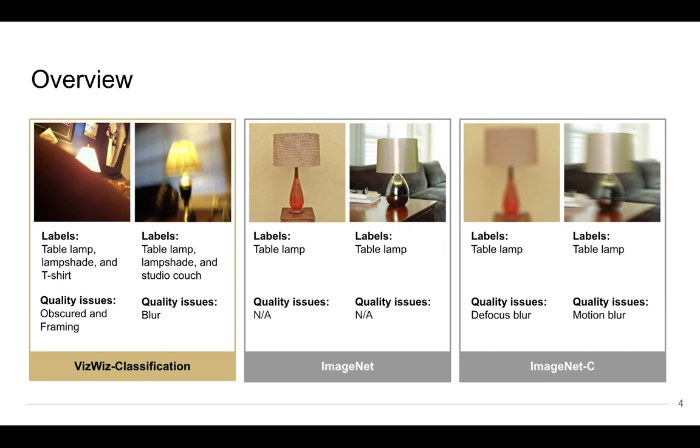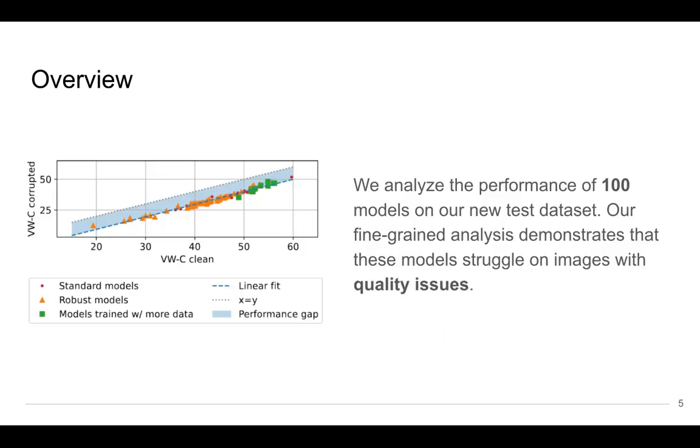Here we showcase labeled images from our dataset, ImageNet and ImageNet-C. Unlike these datasets, our images originated from real-world scenarios with authentic corruptions. Additionally, our images can have multiple labels. We analyzed the performance of 100 models on our new test dataset. Our fine-grained analysis demonstrates that these models struggle on images with quality issues.